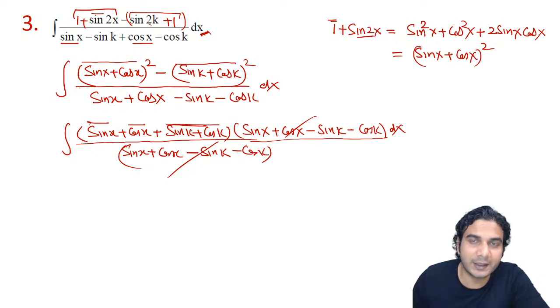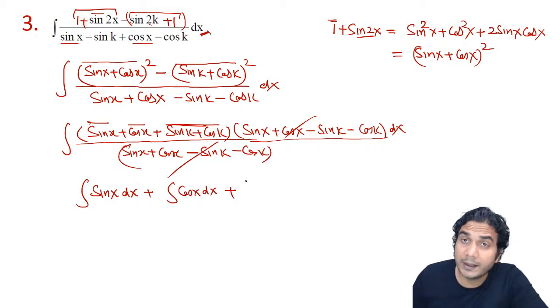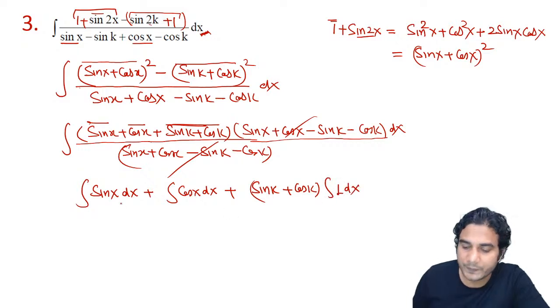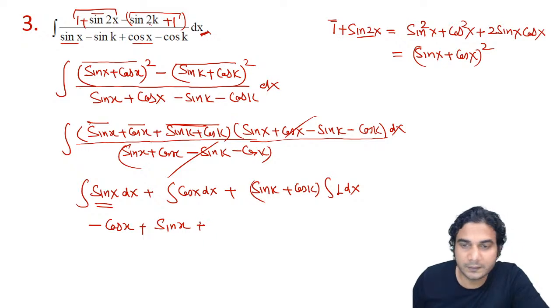Okay, the last two terms are basically constant. All right. So let's split this integration. First it is integral of sin x dx. The second will be integral of cos x dx, and sin k plus cos k is a constant, so you can take it outside, and it will be integral of 1 dx. All right. Now just write the answer. So integral of sin x is what? Minus cos x. Integral of cos x is what? Sin x. And integral of 1 is x.